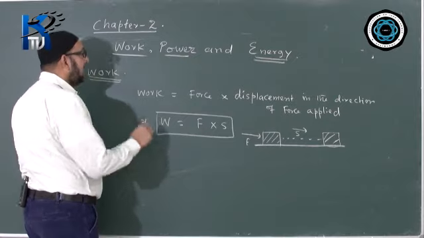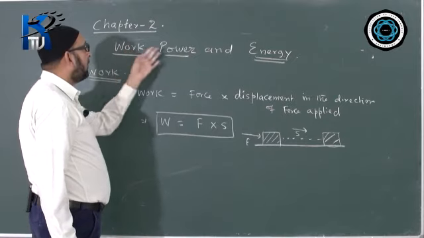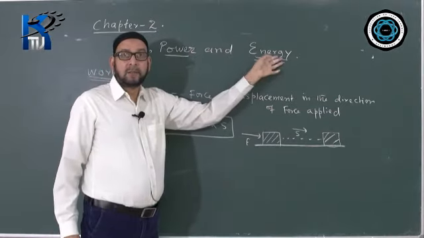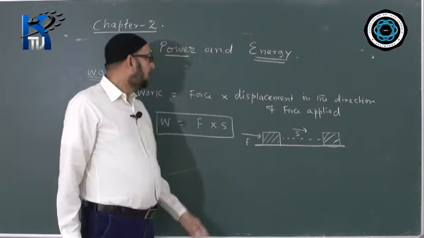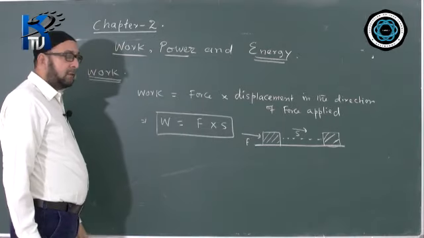Work is a scalar quantity. All three of them, work, power and energy, are scalars. I think you know what is a scalar. Has no direction but only magnitude. So they all have got no direction but only magnitude.